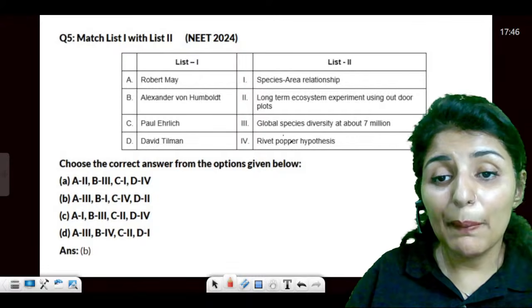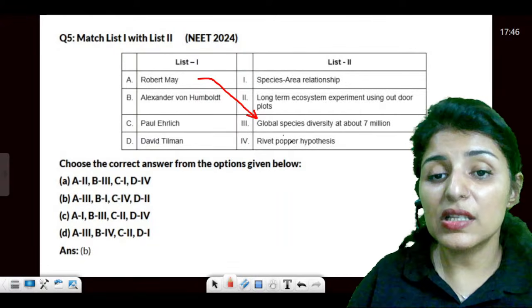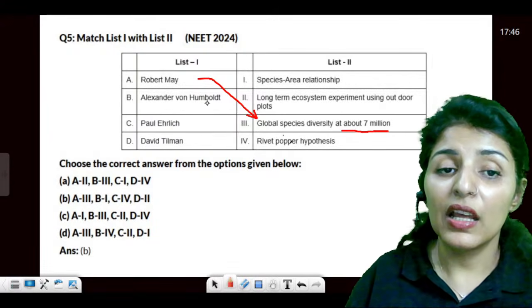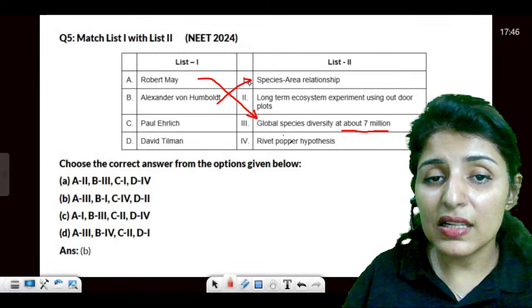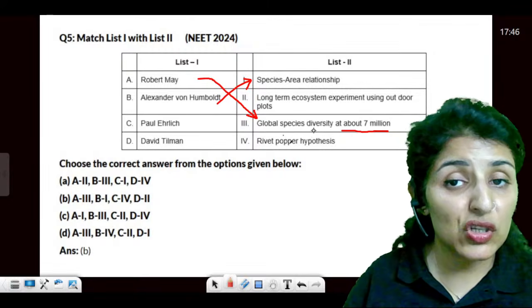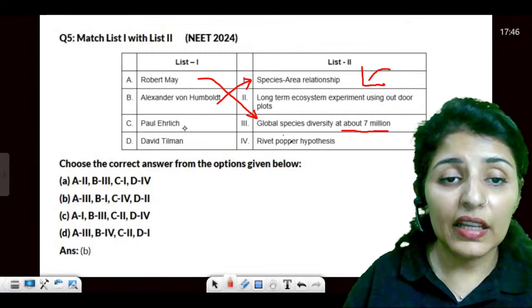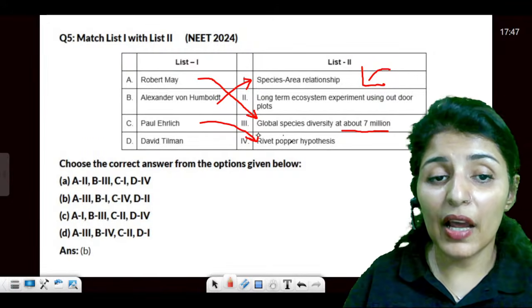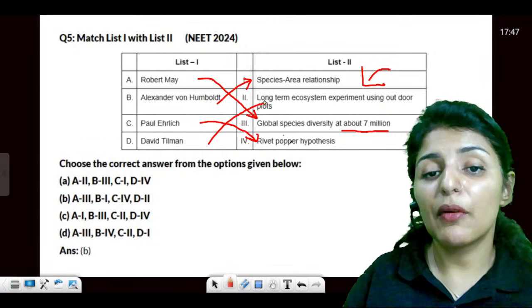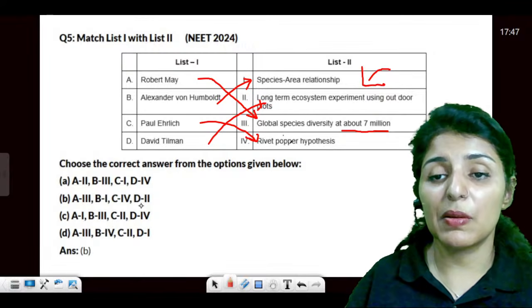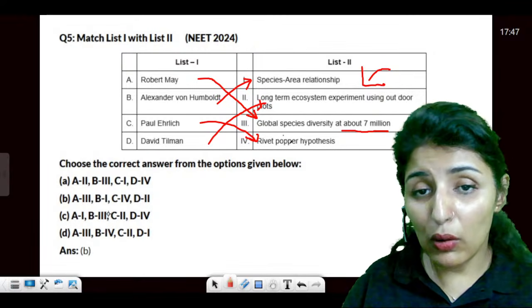Okay, Robert May. Robert May said that global species diversity is around 7 million. Alexander Humboldt gave us the species-area relationship when he gave this type of graph, right? And then Paul Ehrlich gave us the rivet popper hypothesis, and David Tilman performed the long-term ecosystem experiment using outdoor plots.